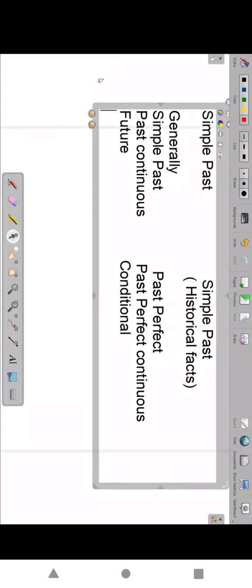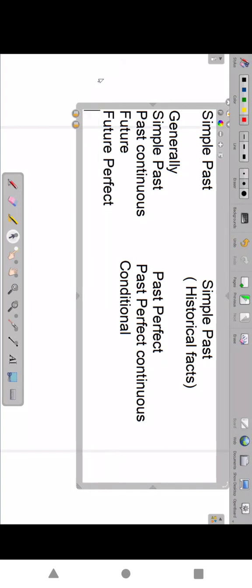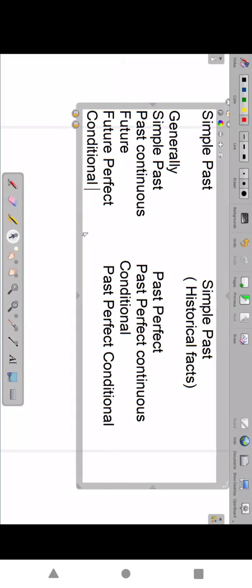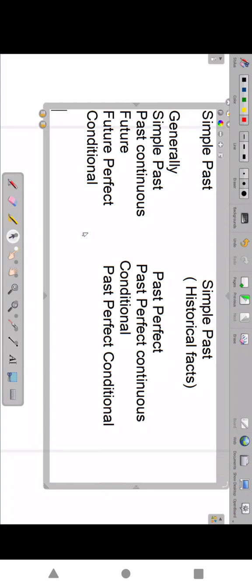Future perfect changes to future perfect conditional, and future perfect conditional changes to past perfect conditional. This is the main table.